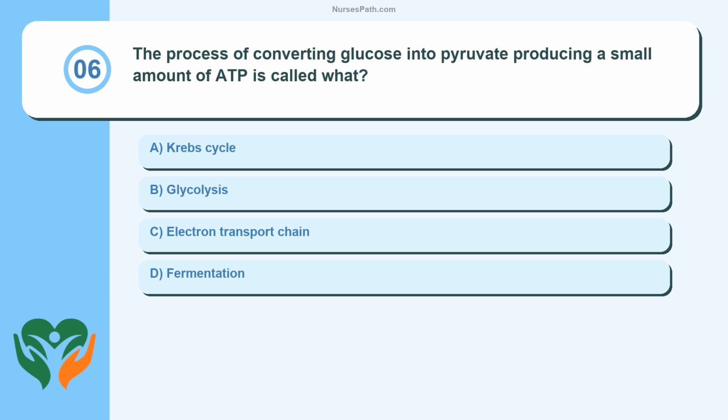Question 6. The process of converting glucose into pyruvate producing a small amount of ATP is called what? Krebs cycle, glycolysis, electron transport chain, fermentation.